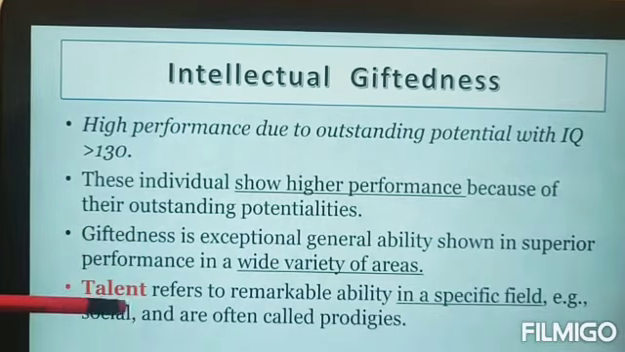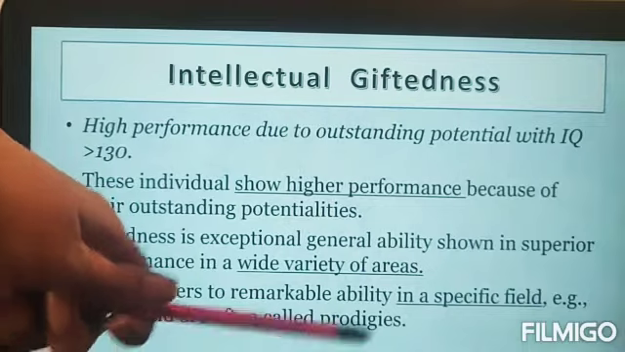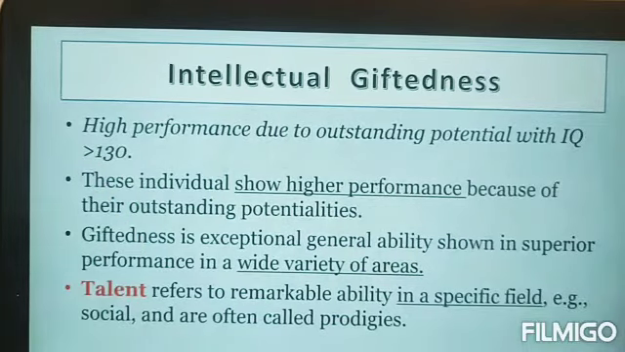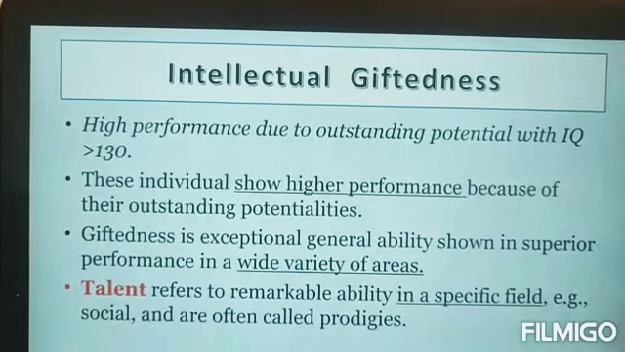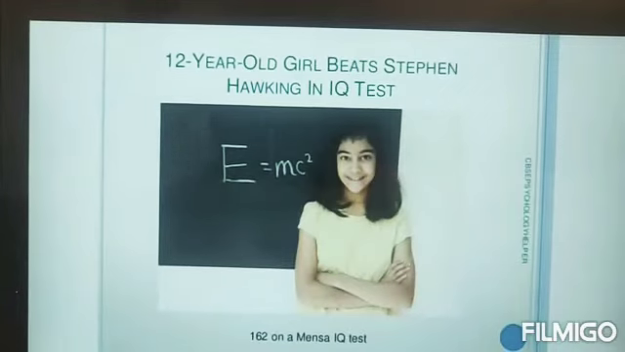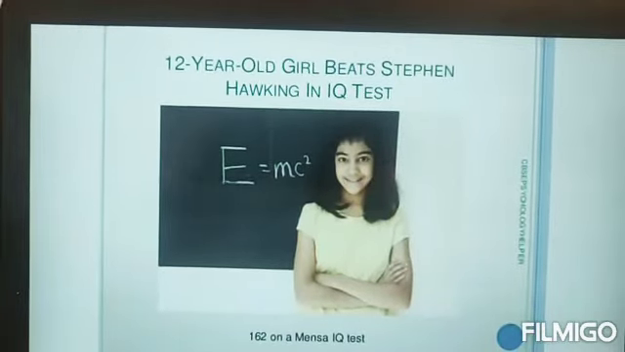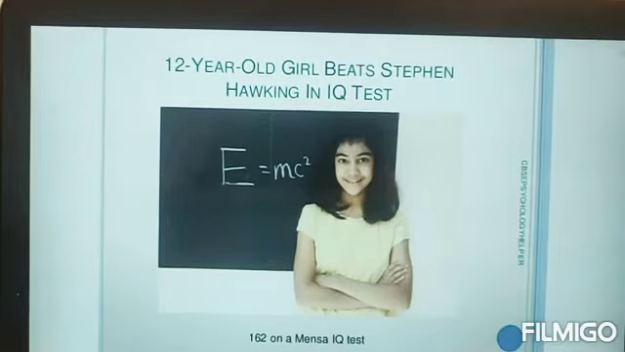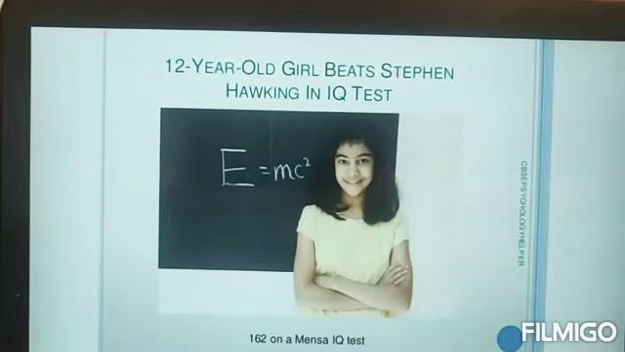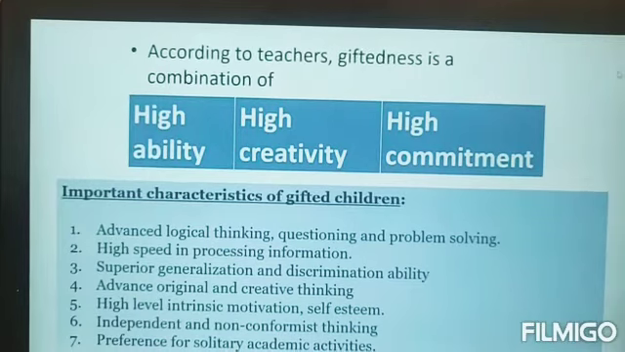Sometimes very highly talented individuals are also called prodigies. So if we talk about Anushka Sharma, Anushka Shankar, I'm so sorry. Anushka Shankar is the daughter of Ravi Shankar. She's a prodigy. She's an excellent singer, performer. This is an example. This is a 12-year-old girl who has beaten Stephen Hawking in an IQ test. So her IQ level is 162 on a Mensa IQ test scale.